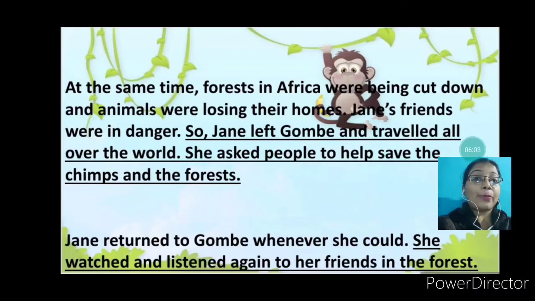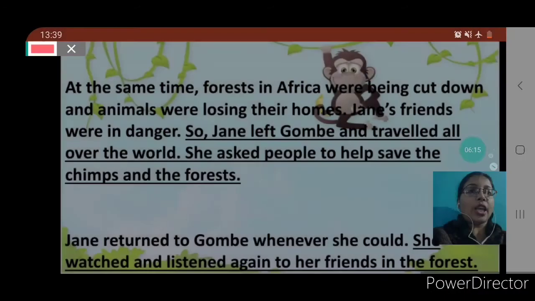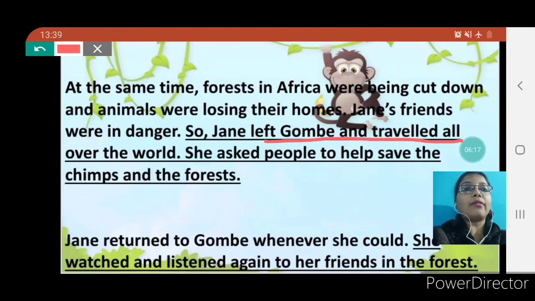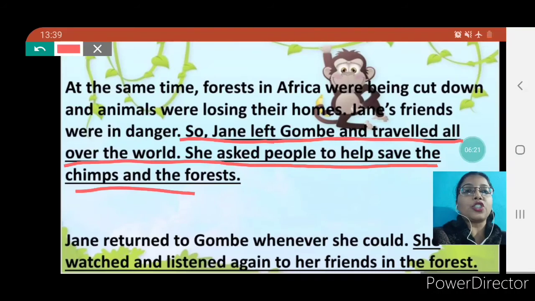Why did she ask people? Because she was very kind, she was very caring, like a human. She cared for chimps also. So here you have to underline: Jane left Gombe and traveled all over the world. She asked people to help save the chimps and the forest. Here you have to underline this sentence.